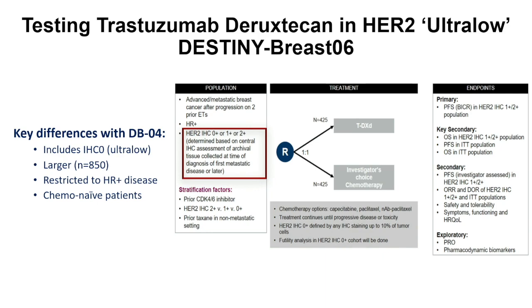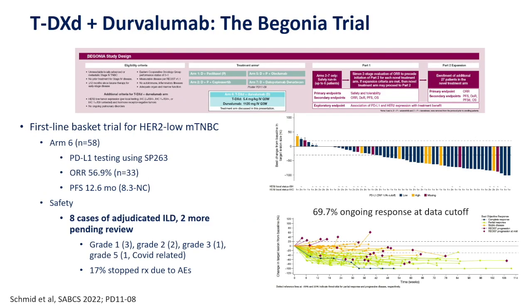An ongoing study is looking at patients who have very low expression of HER2 called ultra low, so more than 0 by IHC, but not meeting the ASCO CAP criteria for 1+. 150 patients will be enrolled out of this 850 patient study, of course, have been enrolled since it's now completed accrual. There have been combinations with checkpoint inhibitors with TDXD, and in that, there was slightly higher rate of interstitial lung disease.